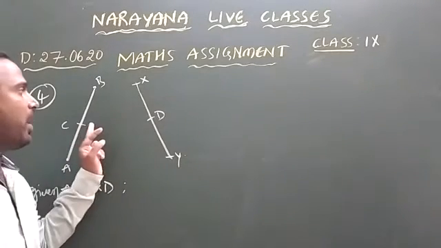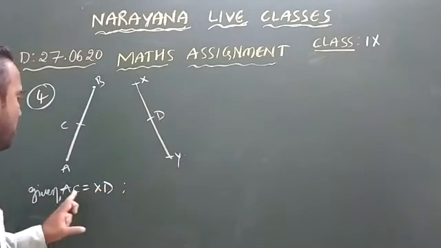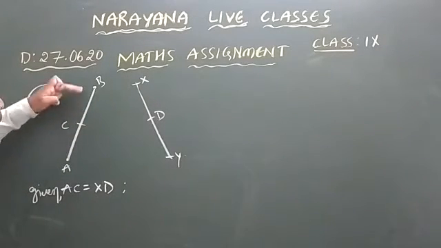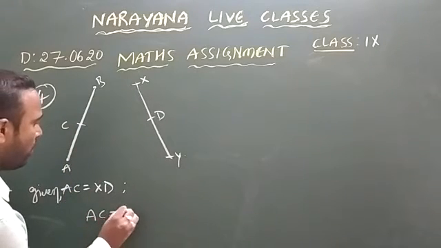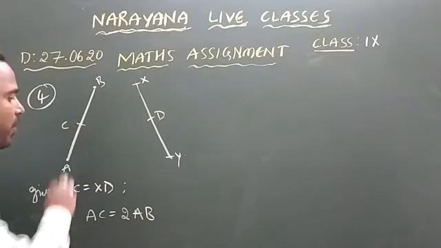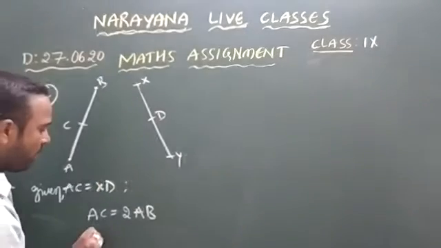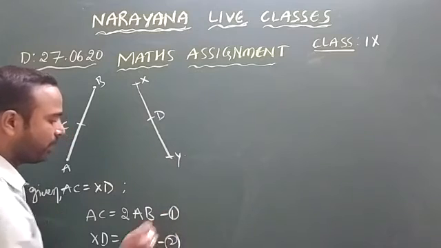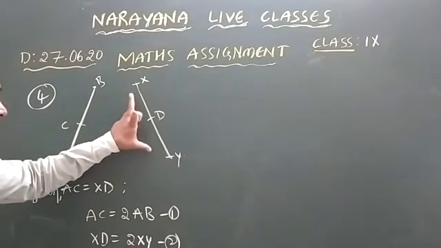Here C and D are the midpoints and we have to show that AB equals XY. Observe what is given: AC equals XD. C is the midpoint of AB, so AC equals half of AB. Why? Because C is the midpoint. Similarly D is the midpoint, so XD equals half of XY. These are equations 1 and 2.